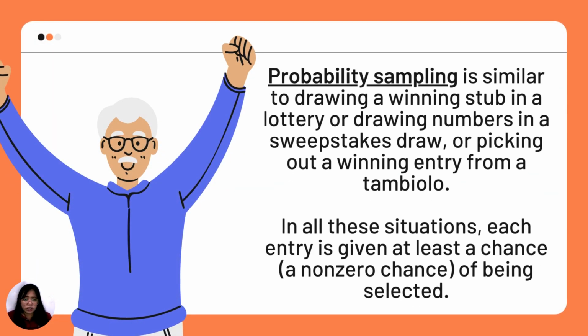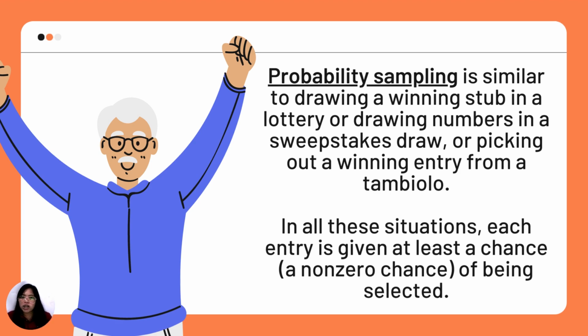To answer those questions, class, probability sampling is similar to drawing a winning stub in a lottery or drawing numbers in a sweepstakes draw or picking out a winning entry from a tambiolo. Basically, class, if you are watching the lotto or the sweepstakes, the one from PCSO, probability sampling is the same as picking a number.